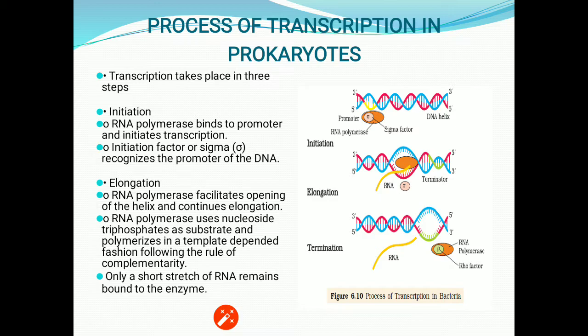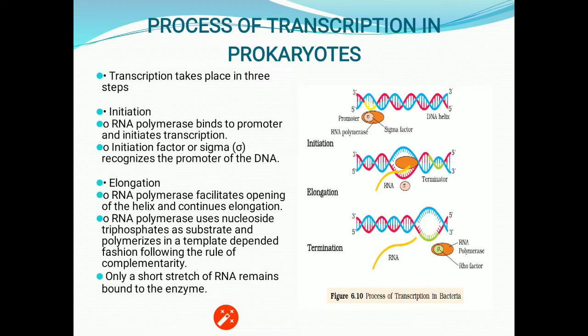In prokaryotes it is simpler, and in eukaryotes it is a little bit complicated. Now, what are the complications and what are the differences? In prokaryotes, as I have already told you, there is the polycistronic condition, and in eukaryotes there is monocistronic condition. In prokaryotes, as there is absence of nuclear membrane, the nucleus is absent, only the nucleoid is there, so the process of transcription is accompanied with the translation process.